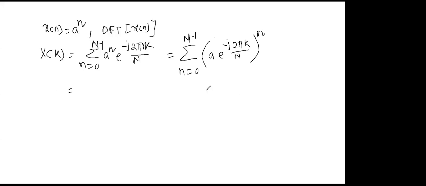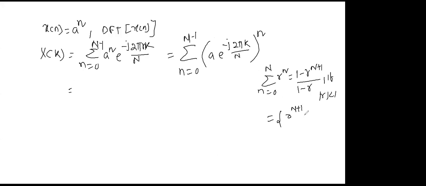You all know this series, yes or not? The formula for the sum of r to the power n, n equals 0 to N, is 1 minus r to the power N plus 1, because there are N plus 1 terms, divided by 1 minus r, if r is less than 1. Otherwise it is r to the power N plus 1 minus 1 divided by r minus 1, if r is greater than 1. Here, how many terms are there? Capital N terms.